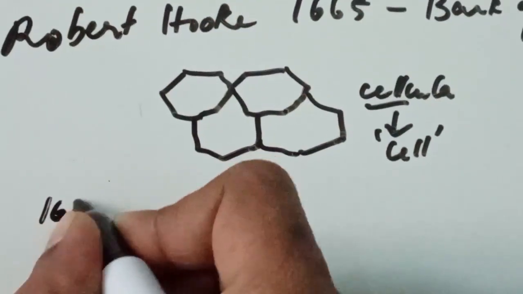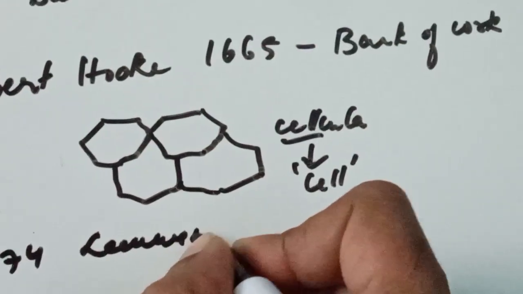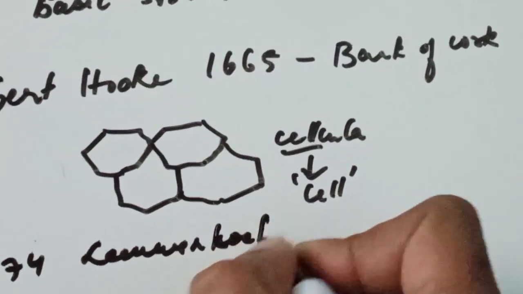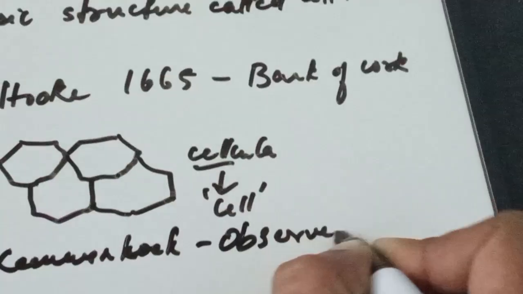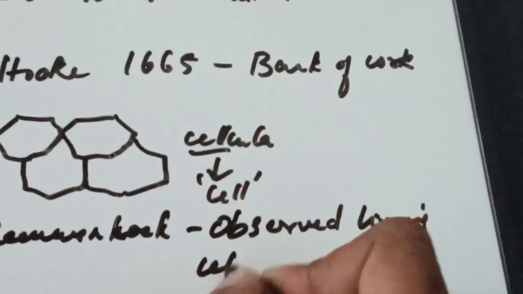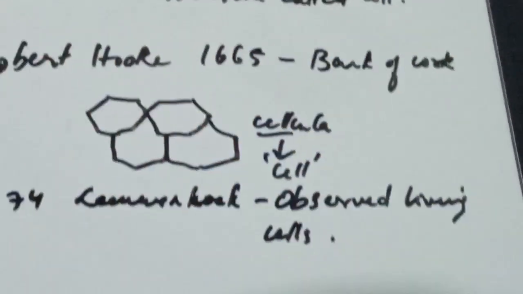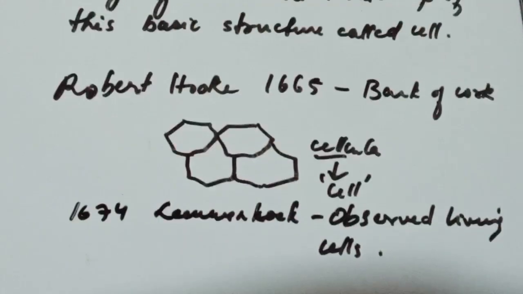Later in 1674, Leeuwenhoek observed living cells. So that is the history behind the discovery of cell.